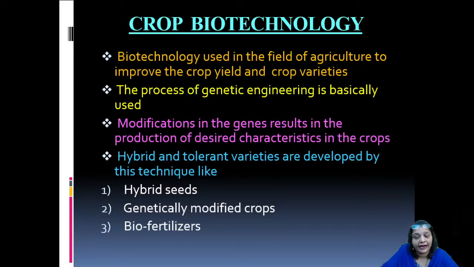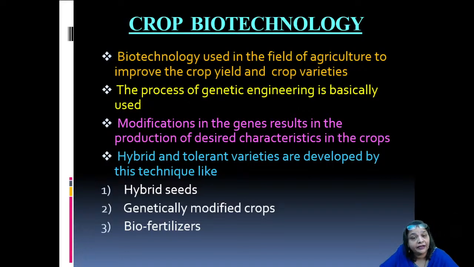Once the successful expression of the genetically modified genes takes place, the desired characters are expressed by the crop plants, and the genetically modified crop plants are developed, grown and of course consumed.